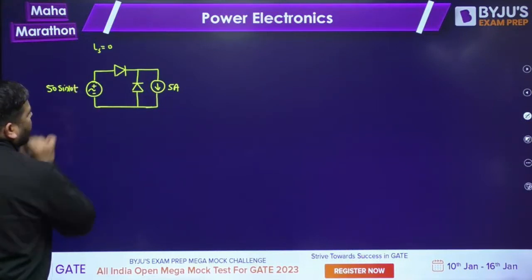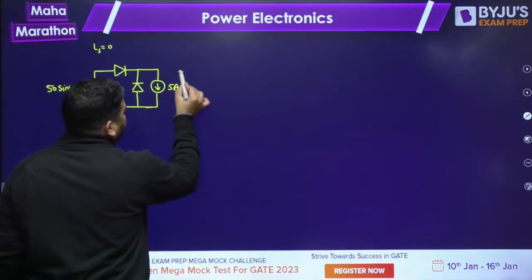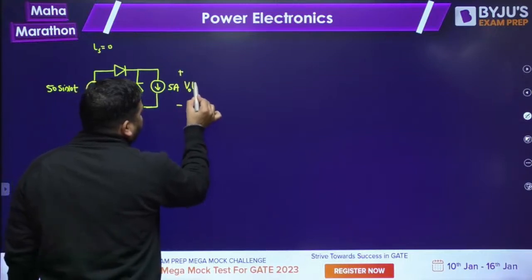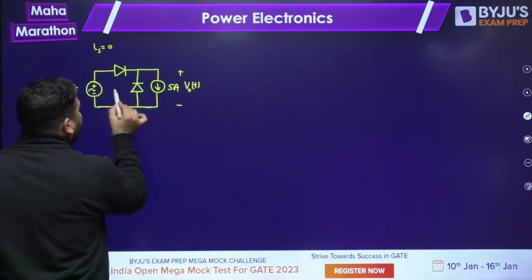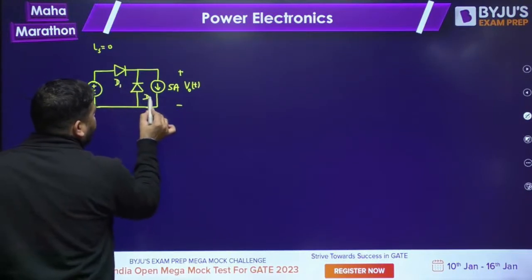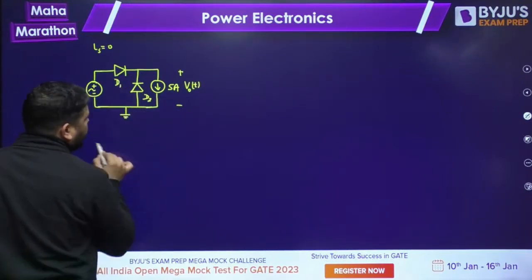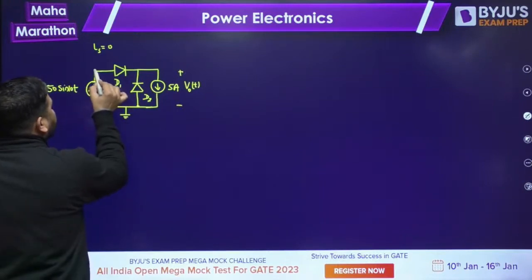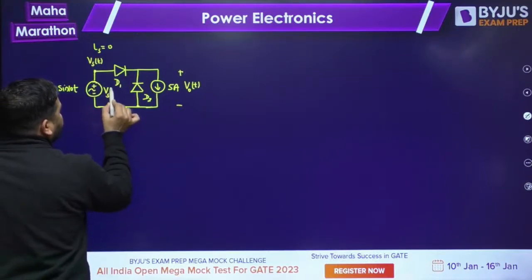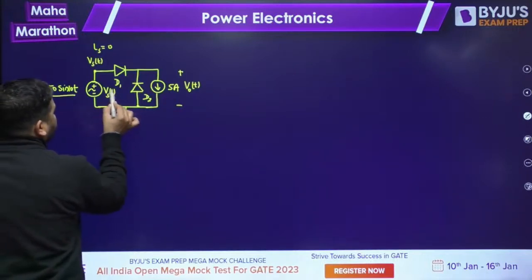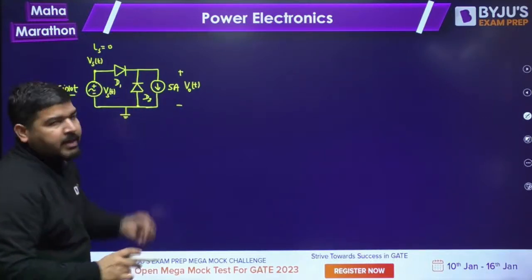We need to analyze this voltage V naught t and then calculate the average value of V naught t. How to calculate that? Tell me, guys. Let's call it D1, let's call it D2 and let's assume that this is grounded. So this voltage is 0 and this voltage is the supply voltage VST. Whatever this supply voltage is, don't look at the sine wave, just look at this variable VST.